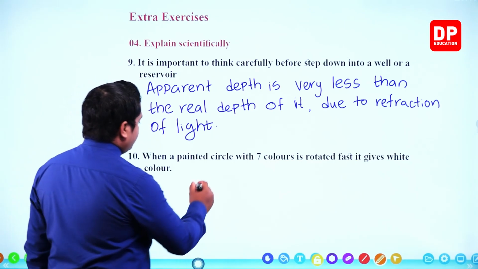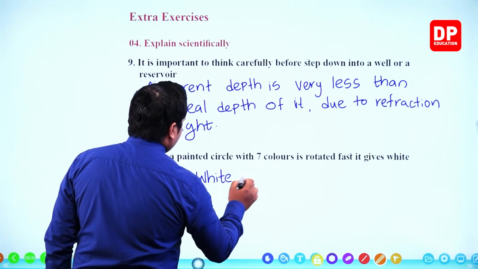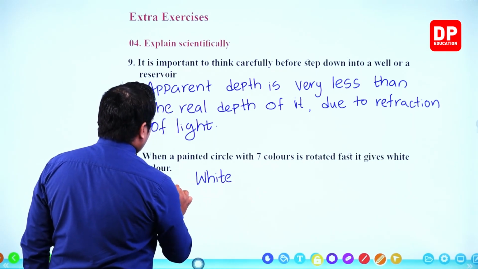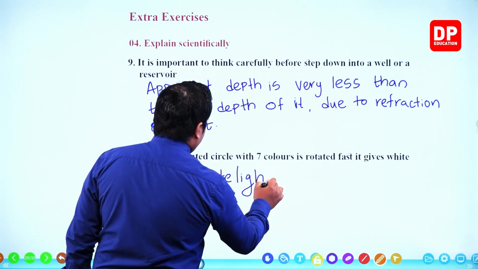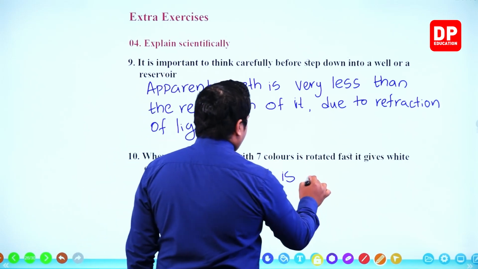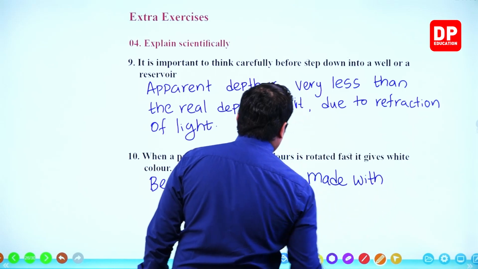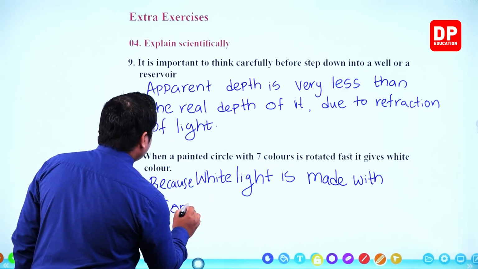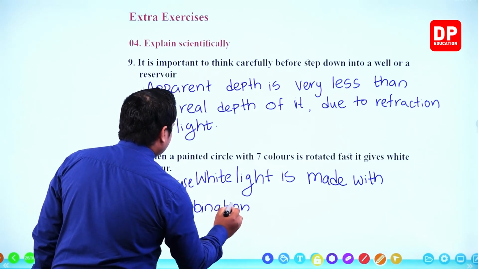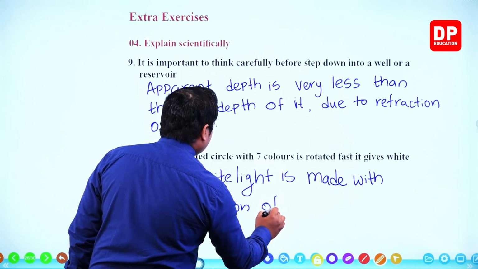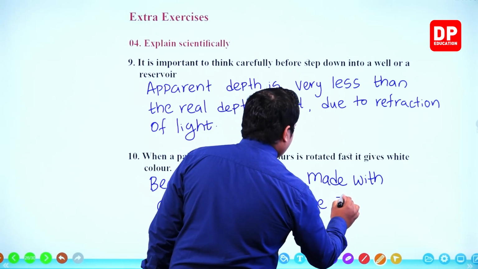So, we can write the answer: white light is made with a combination of these 7 different colors.